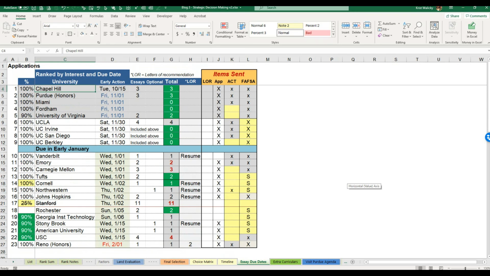Again, another use of Excel in the same spreadsheet for college. Look at the complexity for determining early action, essays, and then all the financial data required. It's so complex. Excel just helped tremendously across the board. Keep track of what was being sent in and when it was completed, when it was due.